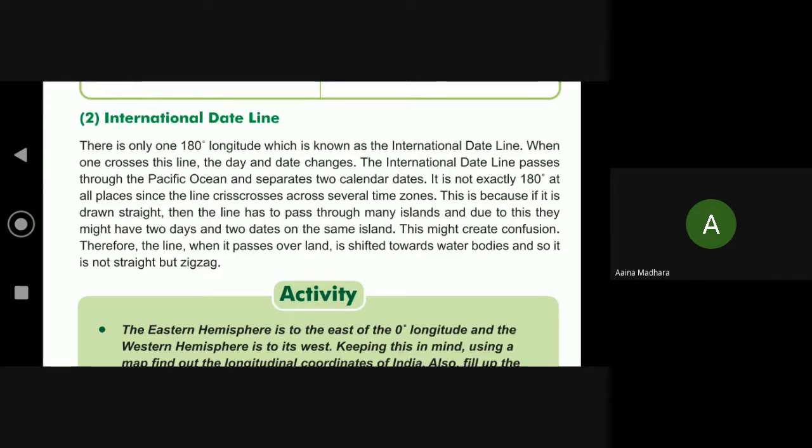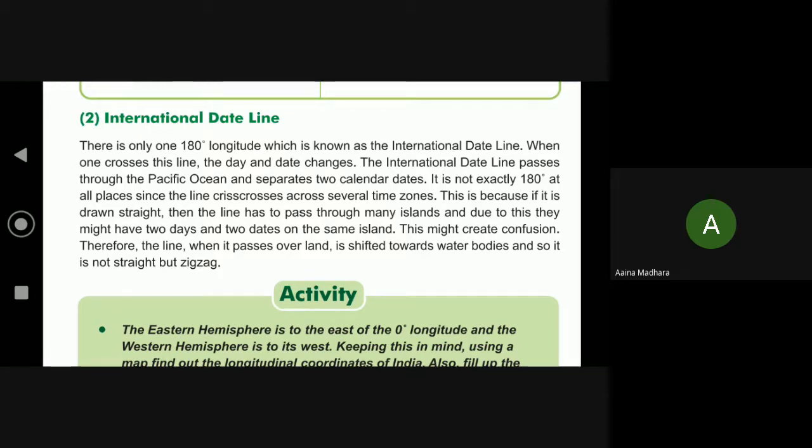Number 2, international date line. There is only one 180-degree longitude which is known as the international date line. When one crosses this line, the day and date changes. The international date line passes through the Pacific Ocean and separates two calendar dates. It is not exactly 180-degree at all places since the line crosses across several time zones.